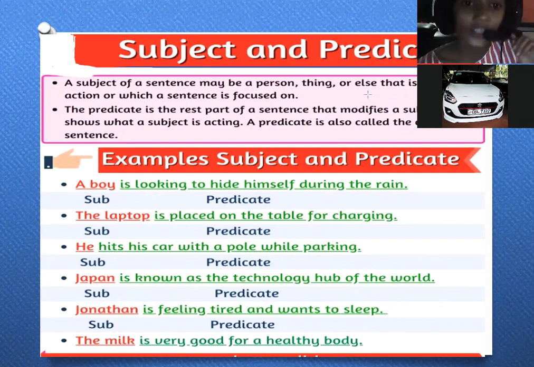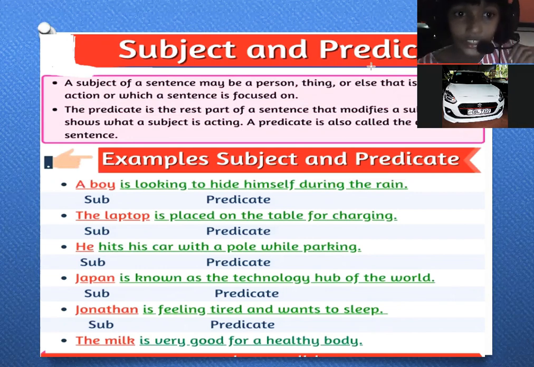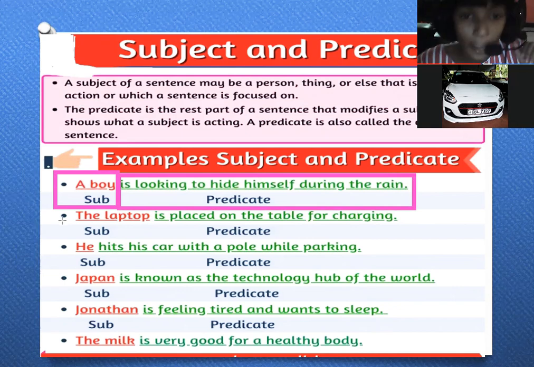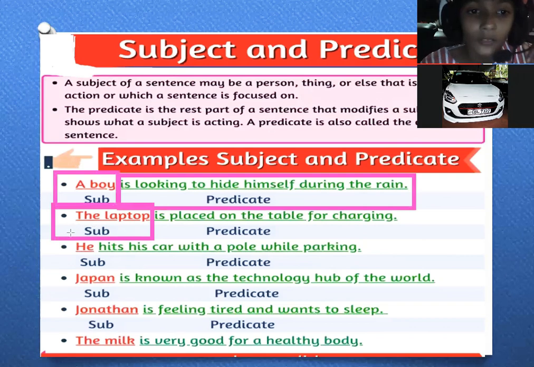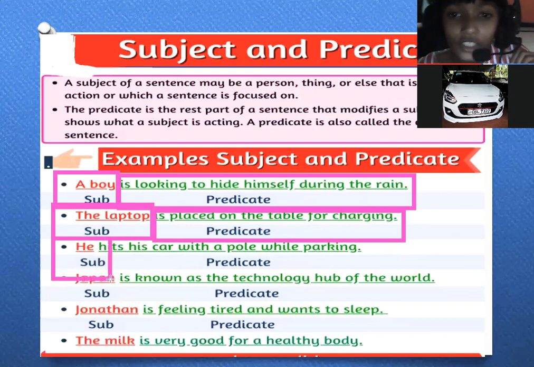A boy is looking to hide himself during the rain. Who is looking to hide himself during the rain? A boy. A boy is the subject here, and is looking to hide himself during the rain is the predicate here. The laptop is placed on the table for charging. What is the thing that is placed on the table for charging? The laptop. The laptop is the subject here, and is placed on the table for charging is the predicate.